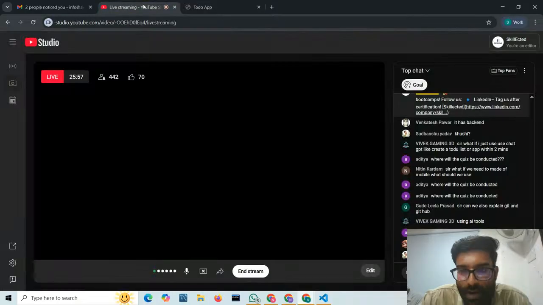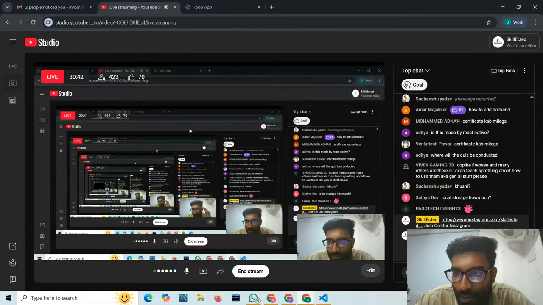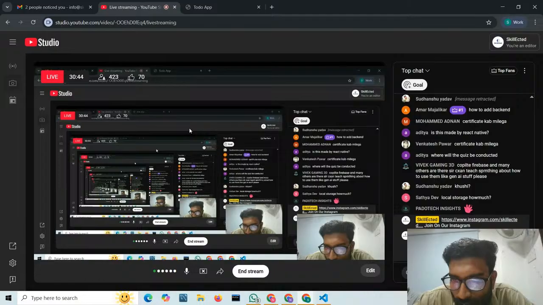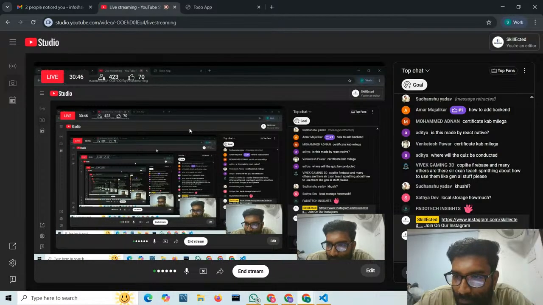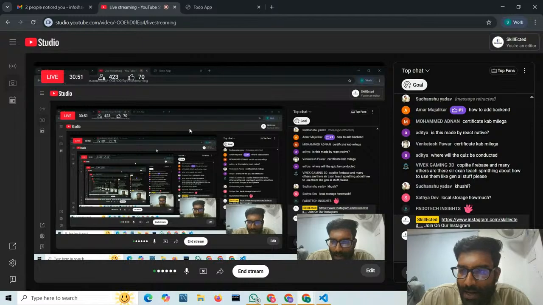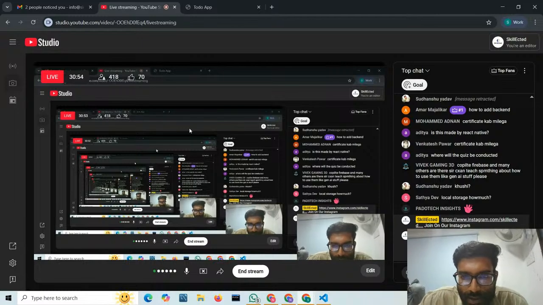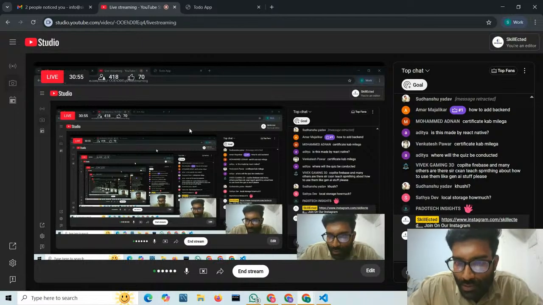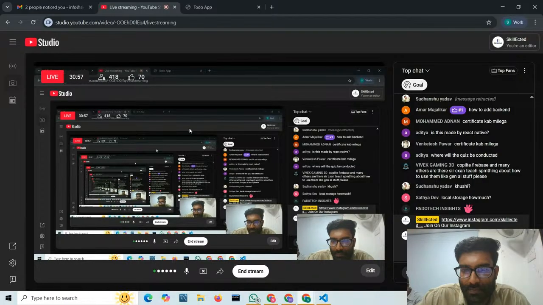So this is how you can use local storage. This is how you can make a dynamic to-do app, in which you can always add and remove to-dos from your app, right?